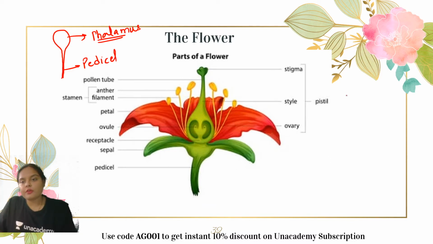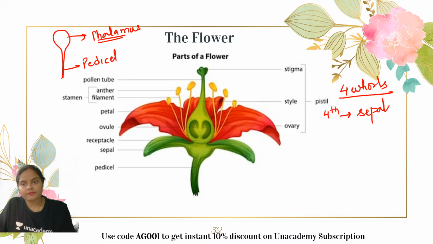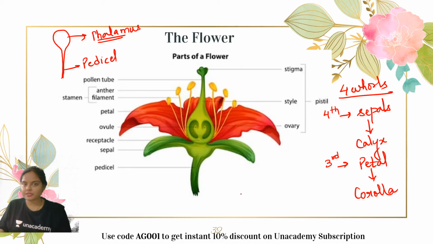There are total 4 floral rolls or 4 circles of different parts of flowers. On the outermost roll, that means on the 4th roll, calyx are present, or I must say, sepals are present. The group of sepals collectively are known as calyx. Just inner to the sepal, on the 3rd roll, petals are present, the bright colorful structure, right? And the group of petals all together are known as corolla. I hope this point is clear.